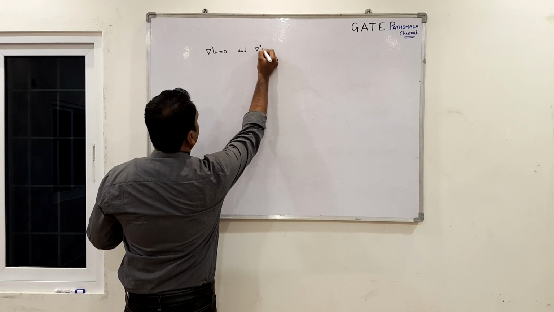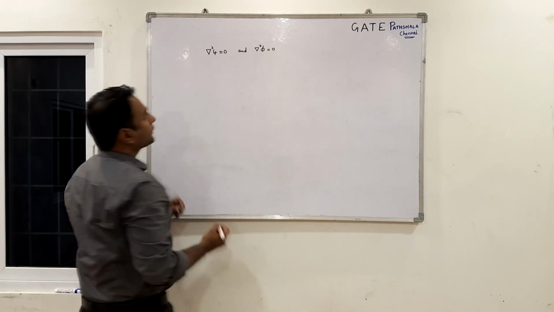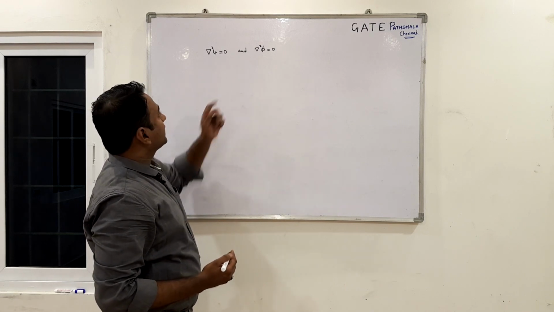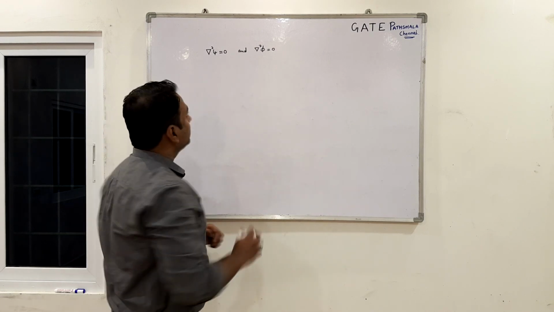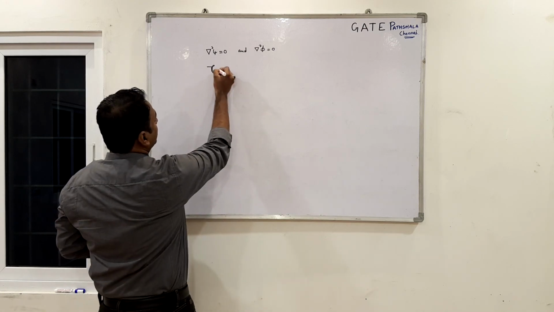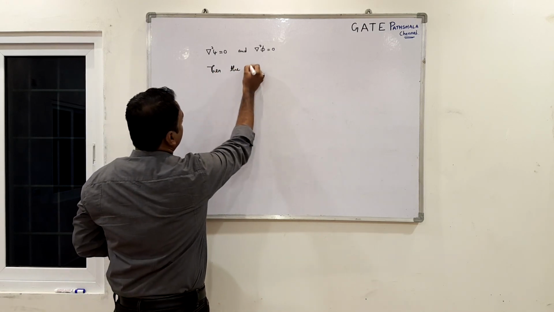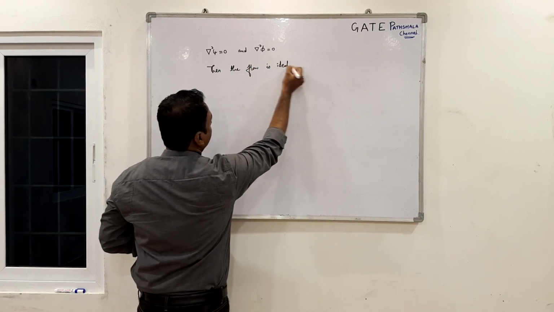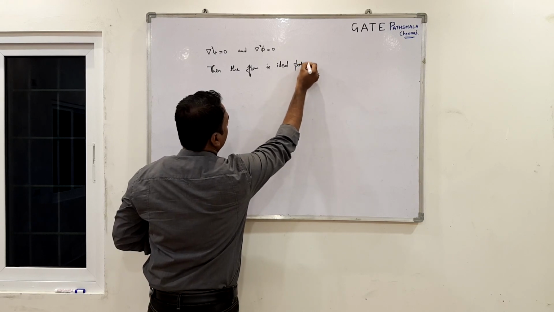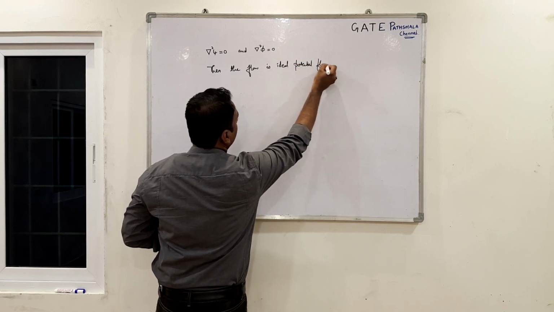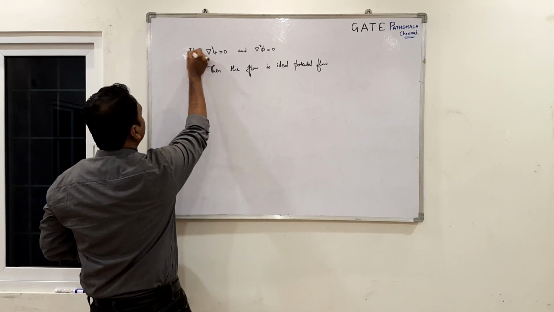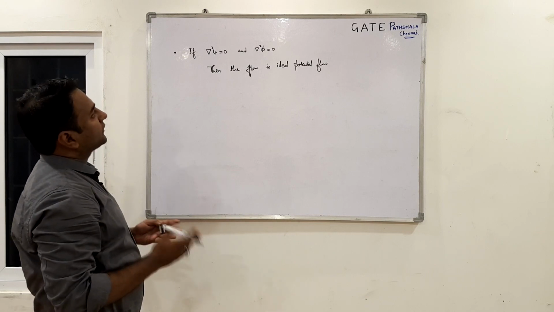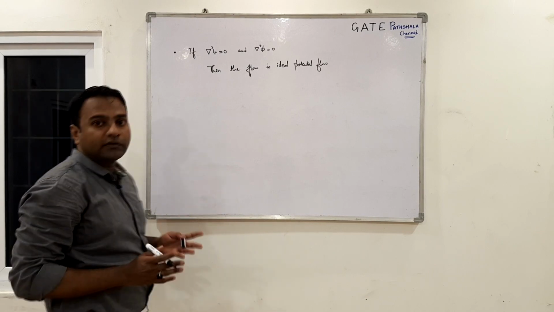So, both the stream function and the potential function must satisfy these equations, and del square of phi is equal to 0. Any flow whose psi and phi satisfy these Laplace equations is said to be the ideal potential flow. So, you can note it as a statement: if del square of psi equals to 0 and del square of phi equals to 0, then the flow is ideal potential.